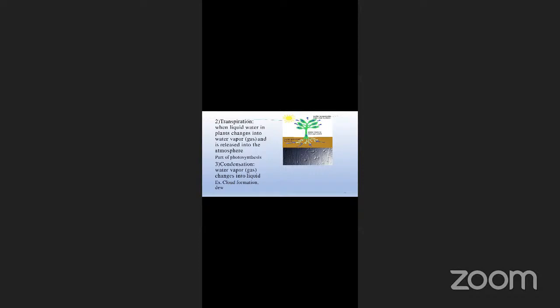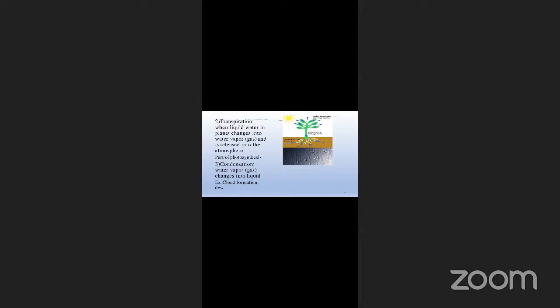Then, whether it is from evaporation or transpiration, the water vapor that is coming, after condensation, whenever the temperature cools down, condenses to form liquid. Whenever it forms liquid, it becomes denser, because gas is less dense, so it can go up.